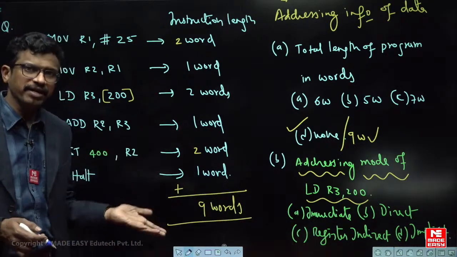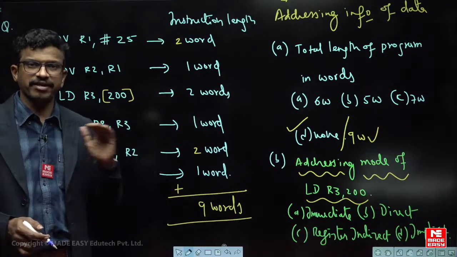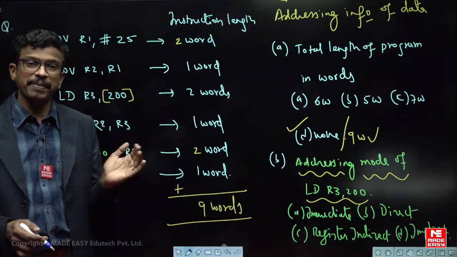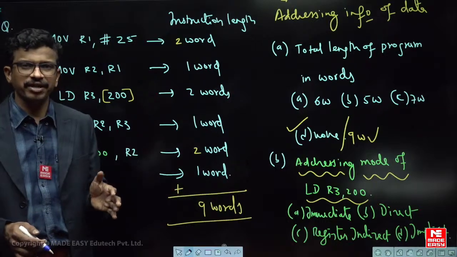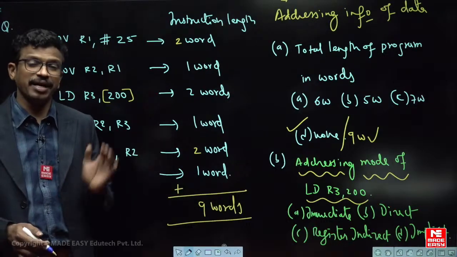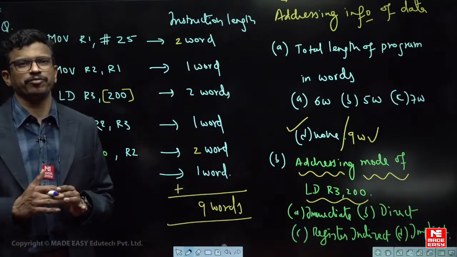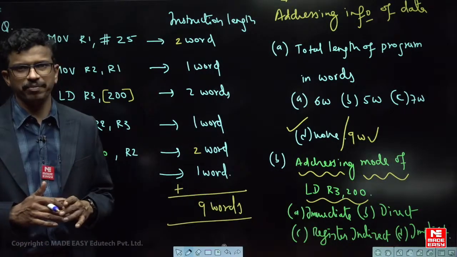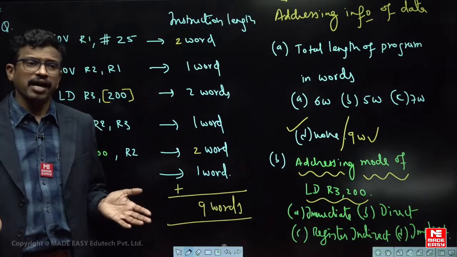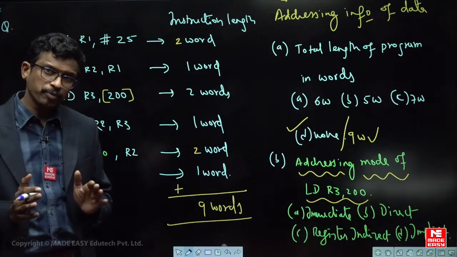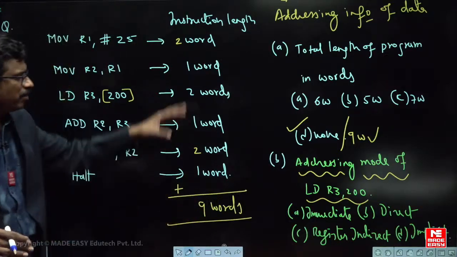There are different addressing modes: immediate addressing mode, direct addressing mode, register addressing mode, register indirect, memory indirect, index addressing mode, base and index, base and index with some displacement, PC relative addressing mode, implicit or implied addressing mode, auto increment, auto decrement, base register. There are different types of addressing modes, and every CPU may not support all addressing modes. Some may have it, some may not. Fine, this is the basic question.